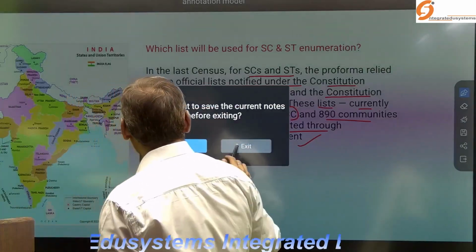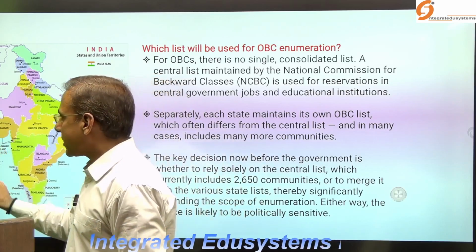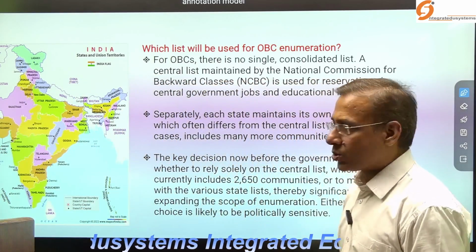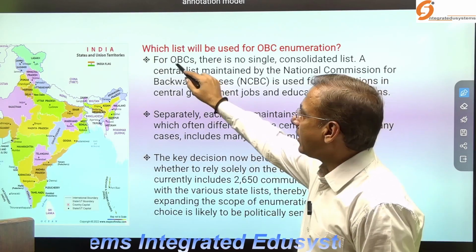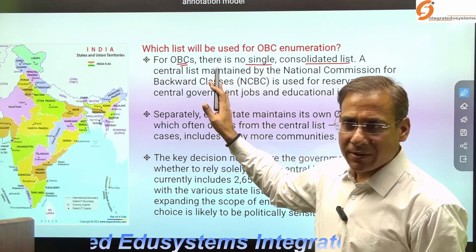But there is a problem in the case of the OBC, because the center has its own list and the states have their own. What is the major problem here? For OBC, there is no single consolidated list.